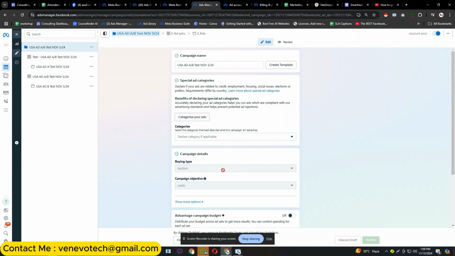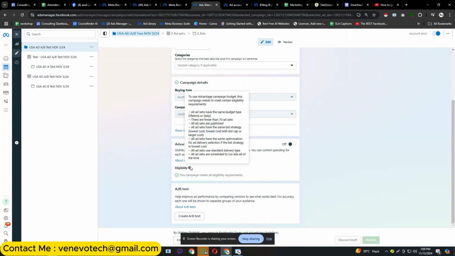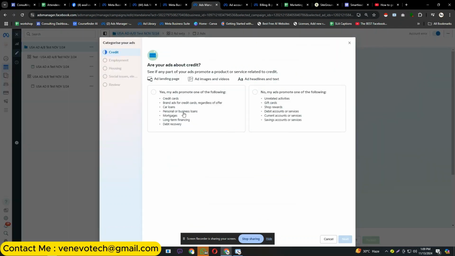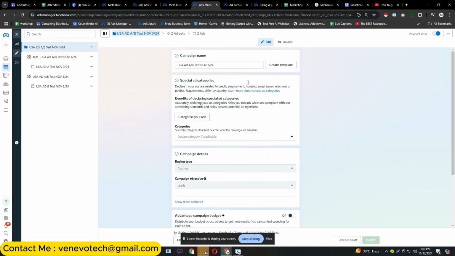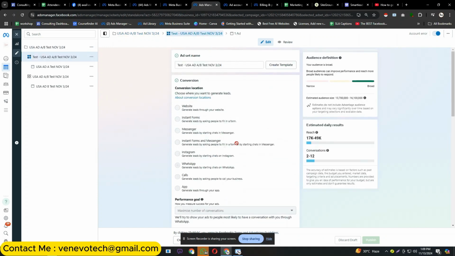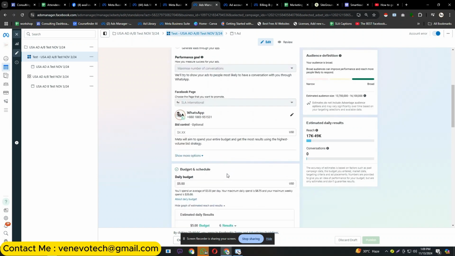I will pay Facebook again and run these ads, and this campaign meets all the eligibility requirements. So I always ensure eligibility requirements, and then categorize the ads. I always categorize the ads if the category falls under this section, and if it does not, then I do the categorizing part, so that it helps Facebook determine if this ad is good or not, or whether we are promoting something bad or not.